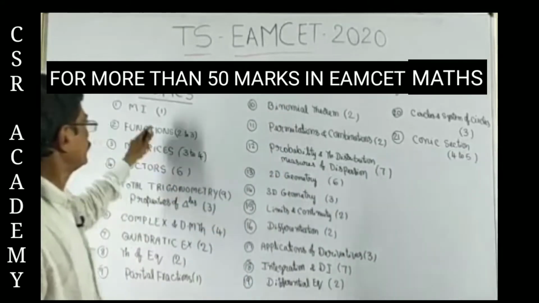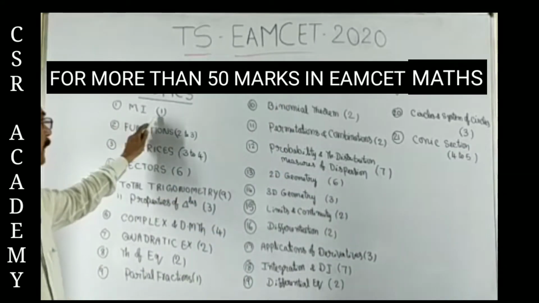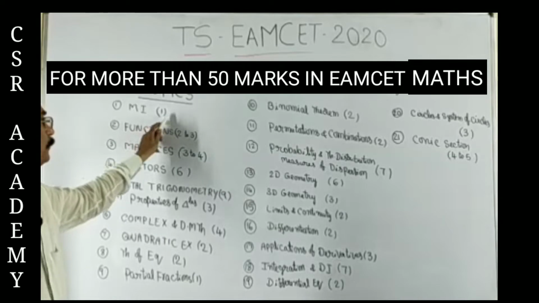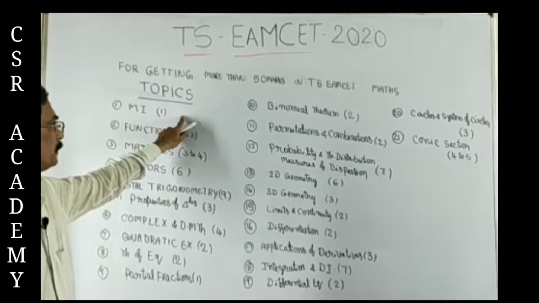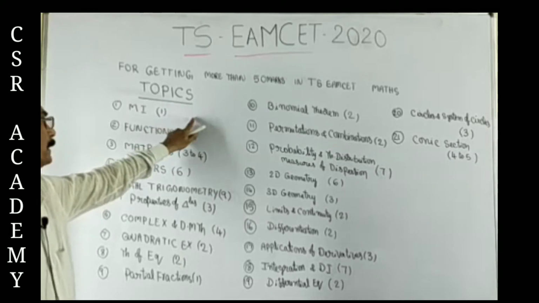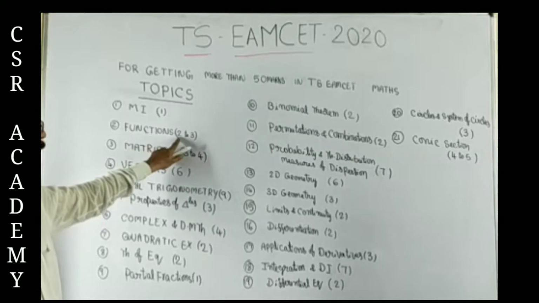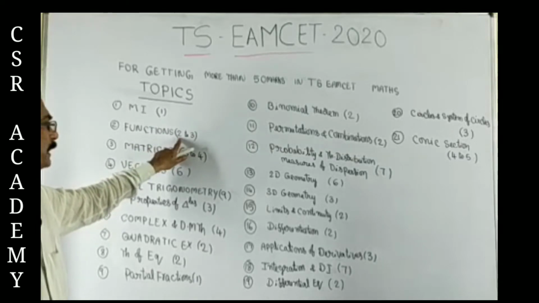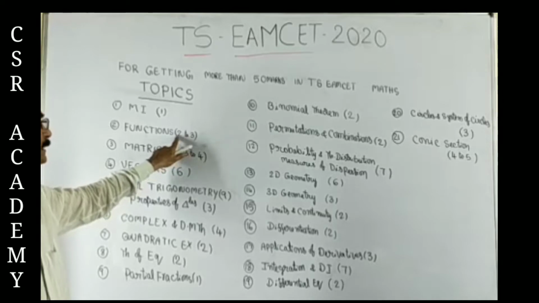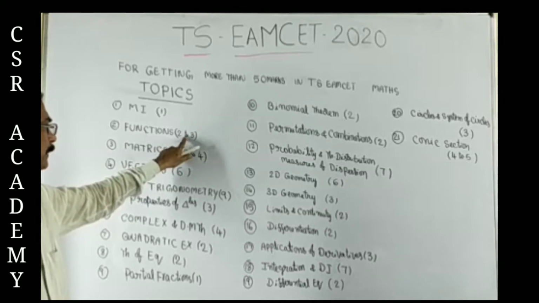First one, mathematical induction. In mathematical induction, they will give one question. We can do it easily with the verification method, divisibility model, or remainder. In functions, they will give two to three questions. One question is compulsory, a domain problem, and the other one is inverse or one-one, onto type.